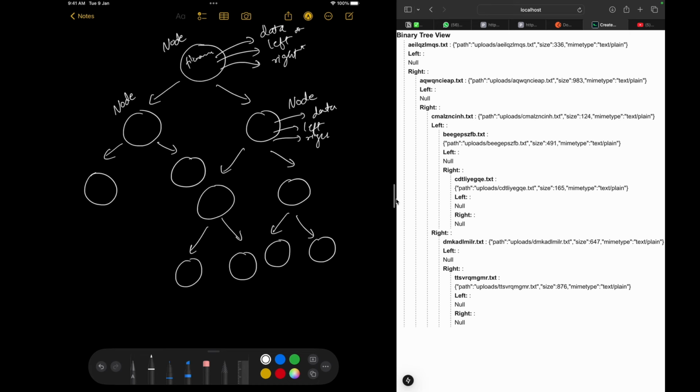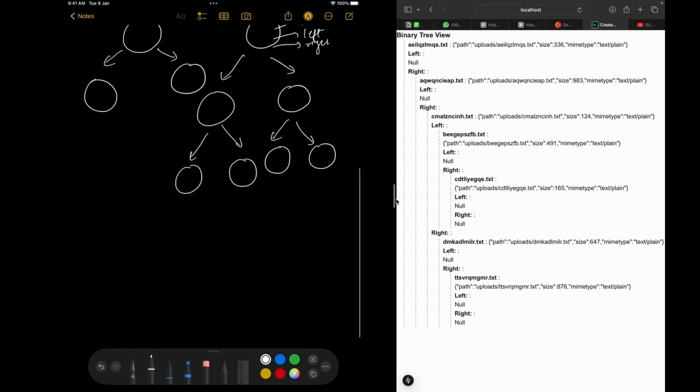So like this. Now, this is a complete tree data structure. This is a tree. This is not a binary search tree. If you want to make it a binary search tree, you have to implement one more condition, that the data or the value of my root node will always be greater than the data of the left node.